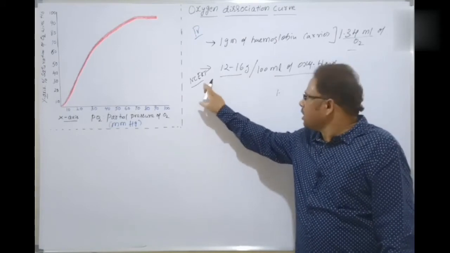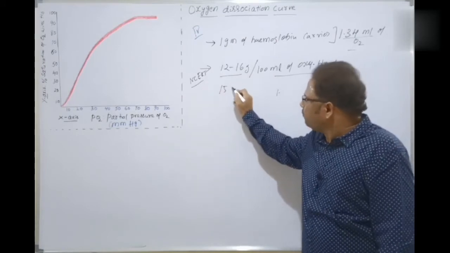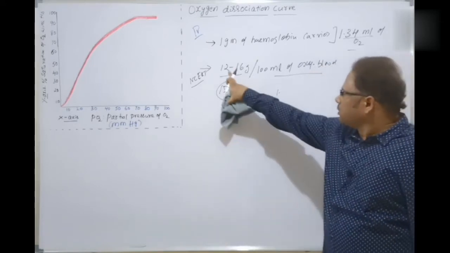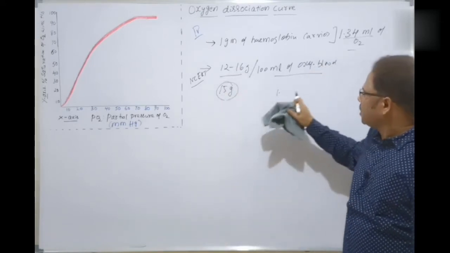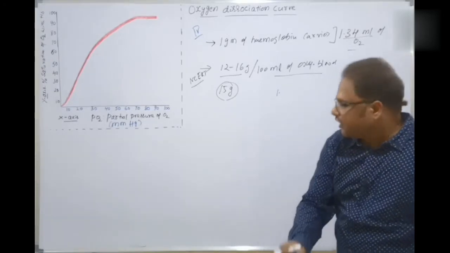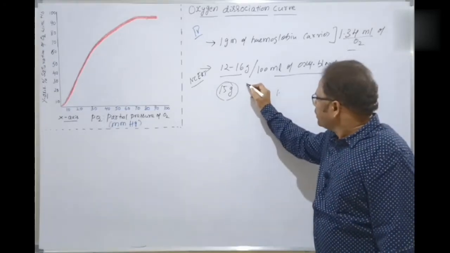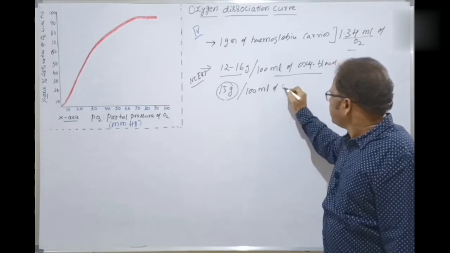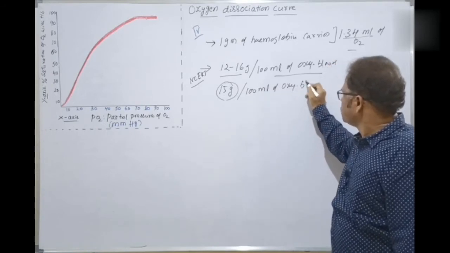Okay, students. But let's assume that it is 15 grams, because the average value is almost 15 grams. That is, 15 grams of hemoglobin is present per every 100 ml of oxygenated blood. Let's assume that here. Okay, students.